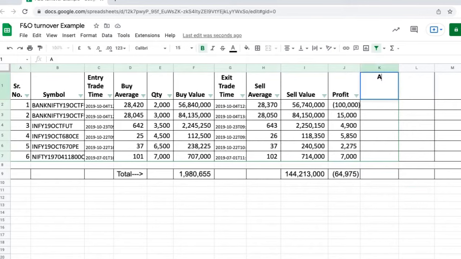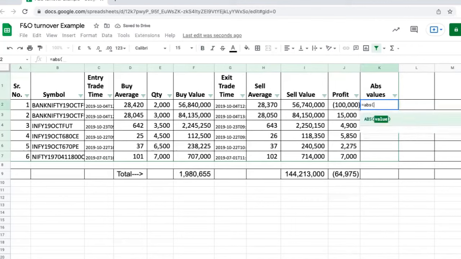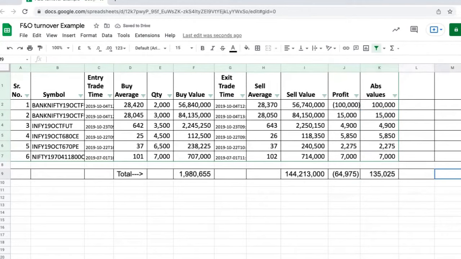So remember the first step, we'll take gains from favorable trades and losses from unfavorable trades and total it up. So in short, what we can do, we can take absolute values of column J and total it up, which comes to just rupees 1.35 lakhs.